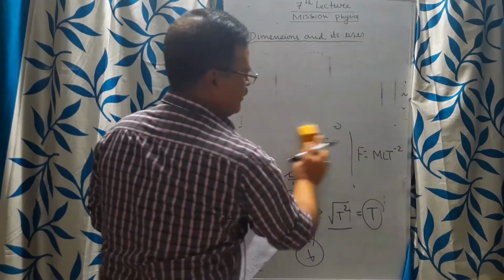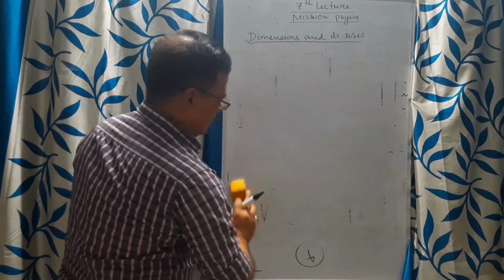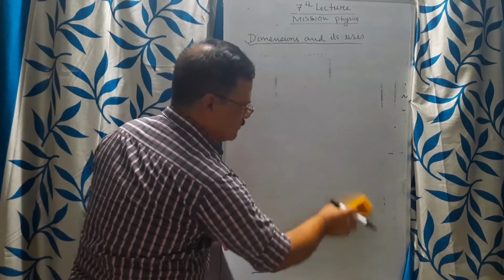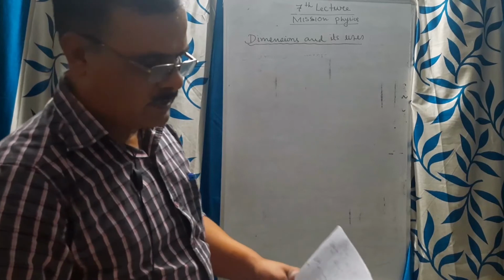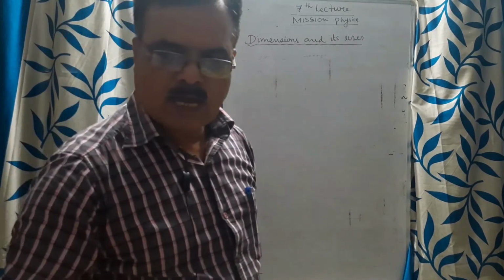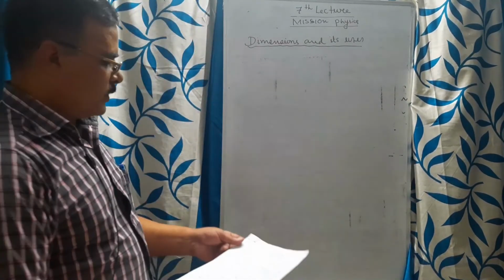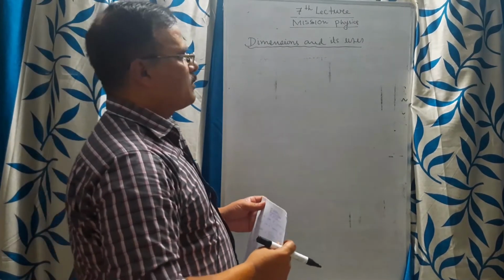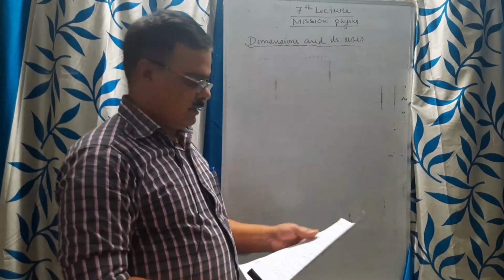Now I think you have understood this example. You can practice from your book, get this type of result relating to dimensions, and practice some more examples. Thereby you will get your concept more and more clear.